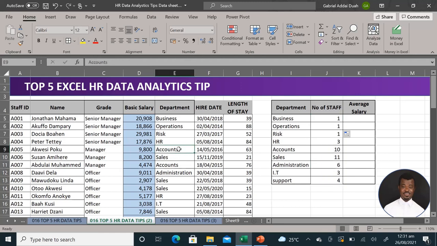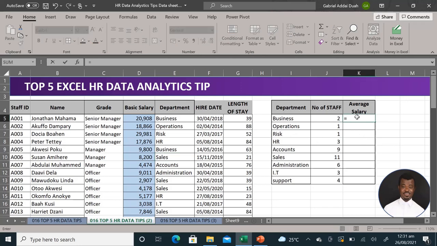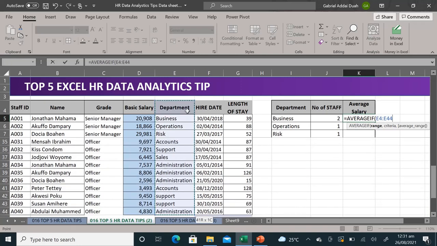That's nice. Another tip that we should always know, and you can imagine that it is always automated as we change or even introduce a department, the numbers change. Another most important tip that I'm adding as my third point here is my AVERAGEIF. That will help me to calculate stuff like my average salary per department. So in every department, I just want something that should guide me to know the average salary I am spending within every unit. And the AVERAGEIF function comes in handy as you see me doing it.